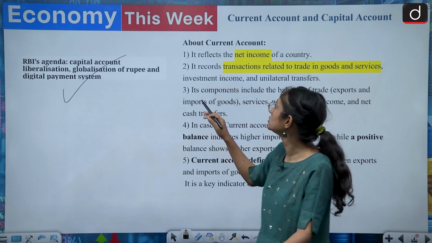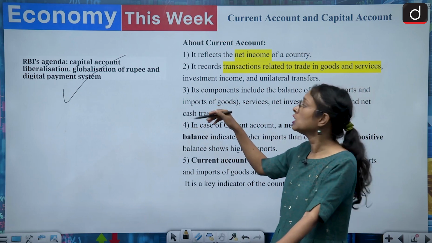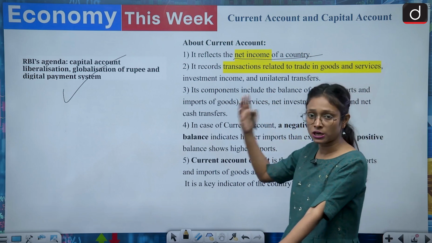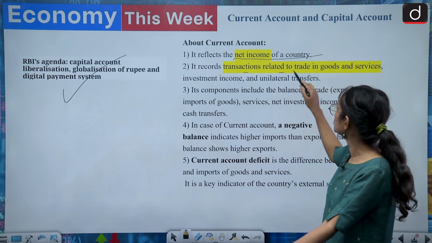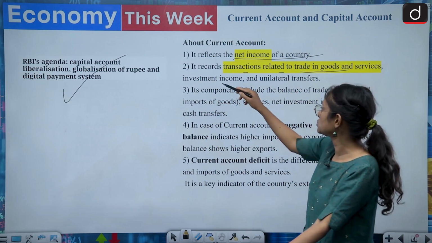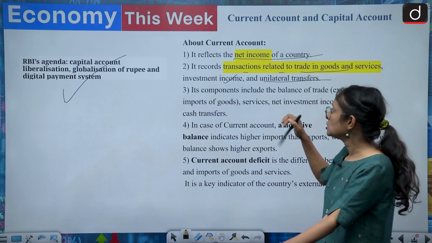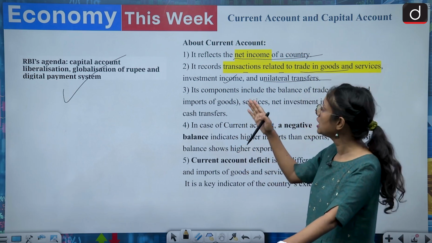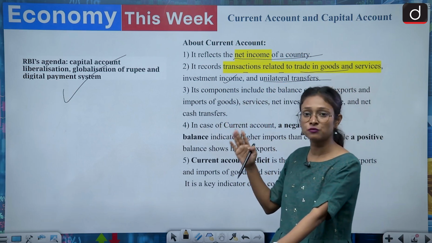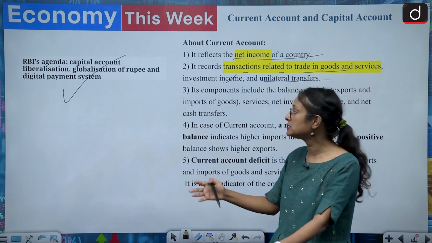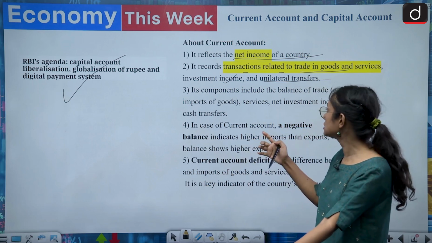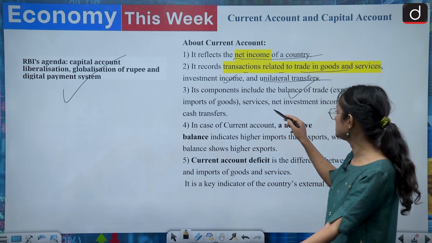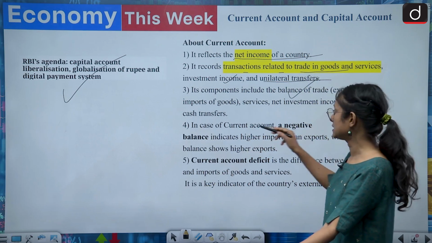So first of all we are going to discuss the current account. So what is current account? It reflects the net income of a country, and it records the transactions related to trade in goods and services, investment income and unilateral transfers. So you have to find out the key words and key terms, and if you write and remember these key terms, this will be very useful for your prelims examination, also for your mains examination. So what it includes: it includes balance of trades, which means exports and imports of goods, services, net investment income and net cash transfers.